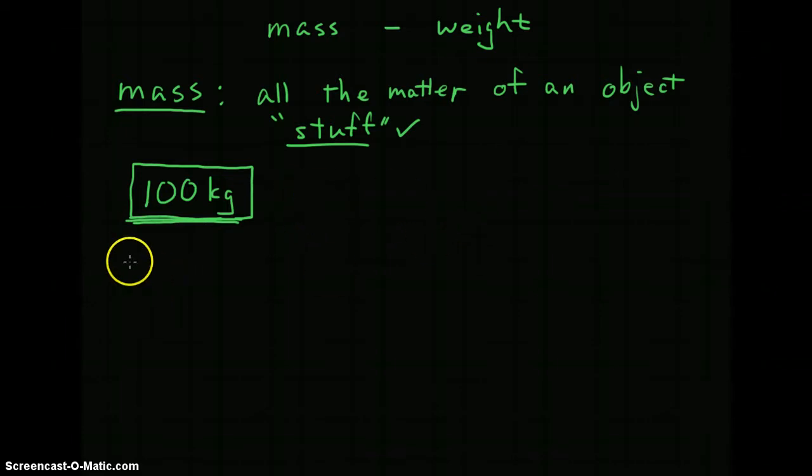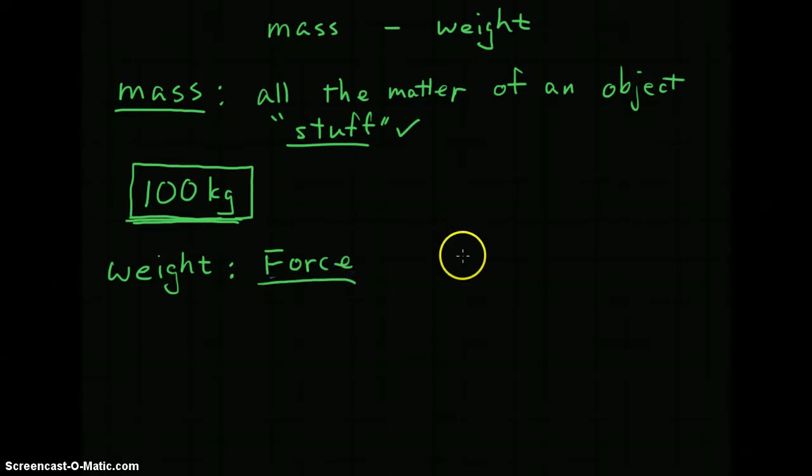However, my weight is a different story. Okay, weight is actually a force. It is the force of gravity acting upon my mass. So if you remember the formula for force, it's going to be force equals mass times acceleration.